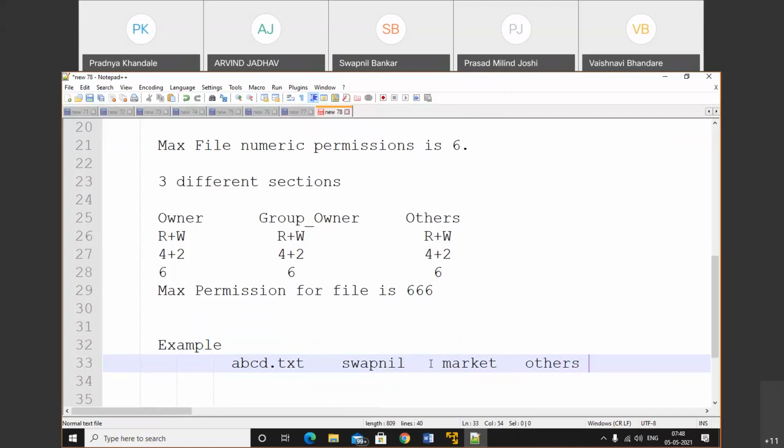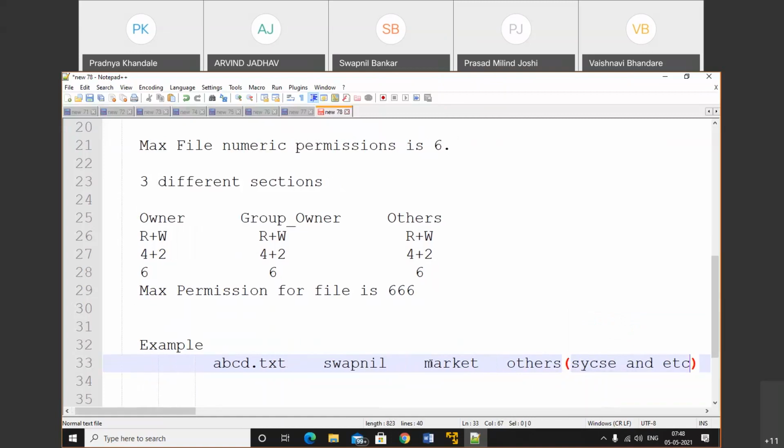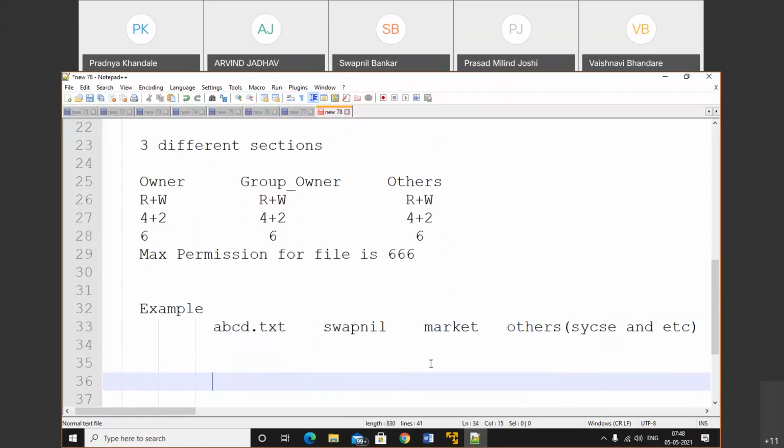For example, we have SYCSC and so on. Other users may be PQR, XYZ, whatever it may be. So we have created the file called abcd.txt, and that file is created by Swapnil. That means Swapnil is the owner of that file. So Swapnil has 6 permission.